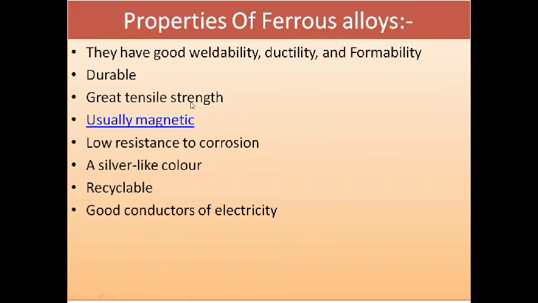The properties of ferrous alloys: they have good weldability. They show ductility and also permeability. They are durable and have great tensile strength. Usually they are magnetic in nature and have low resistance to corrosion, meaning corrosion does not occur easily on the surface of the ferrous alloy. The color is silver. It has recyclability and is also a good conductor of electricity. These are the properties of ferrous alloys.